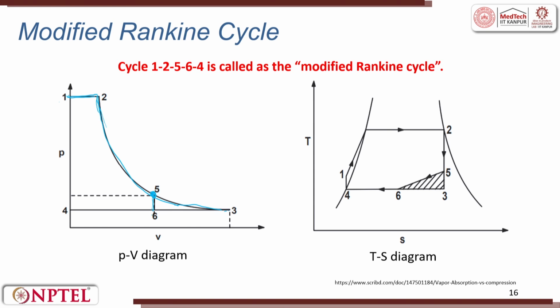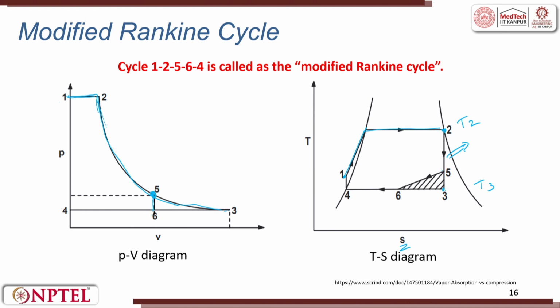If we want to draw the corresponding TS diagram, it is going to be as follows. We go to a temperature T1, T2 and then maintain it up to stage 2, where the entropy S is increased. And then from 2 we drop down to 3, the temperature is reduced from T2 to T3 and the entropy is constantly maintained.